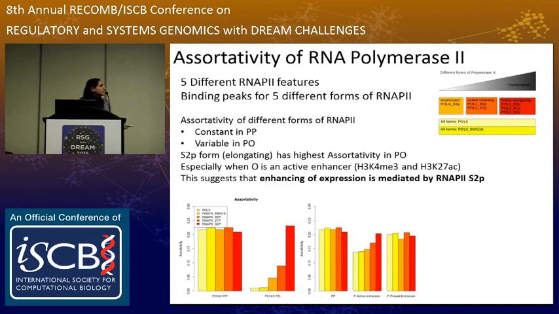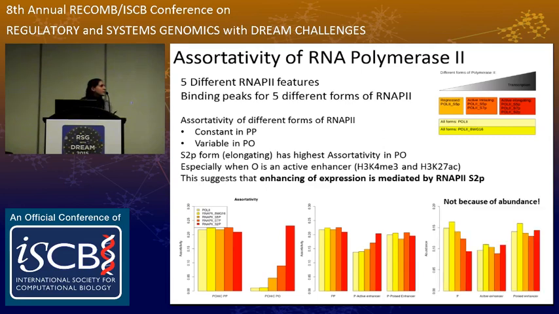And we see that the increase in assortativity of the more active forms of polymerase is happening in the active enhancer case, but not in the poised enhancer case. This strongly suggests that there is a role of the elongating form of polymerase in establishing the activity of the enhancer, or at least that active enhancers will have this elongating form of polymerase.